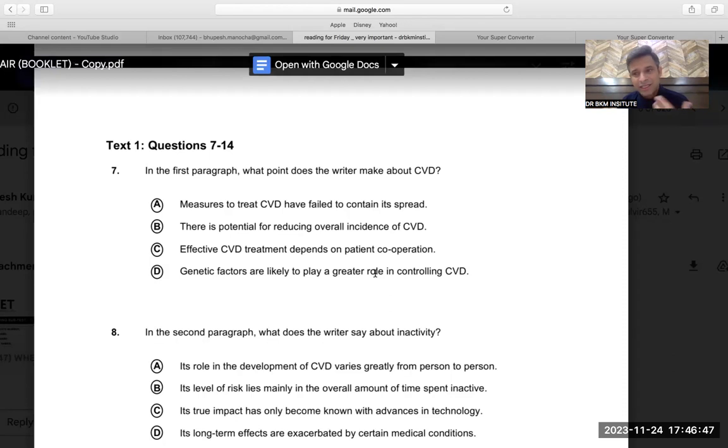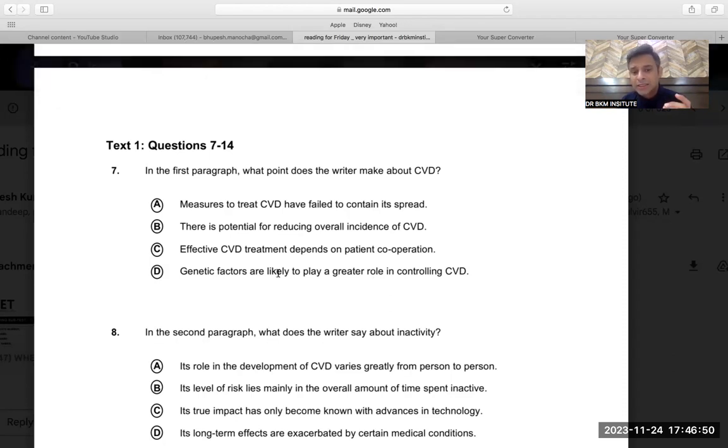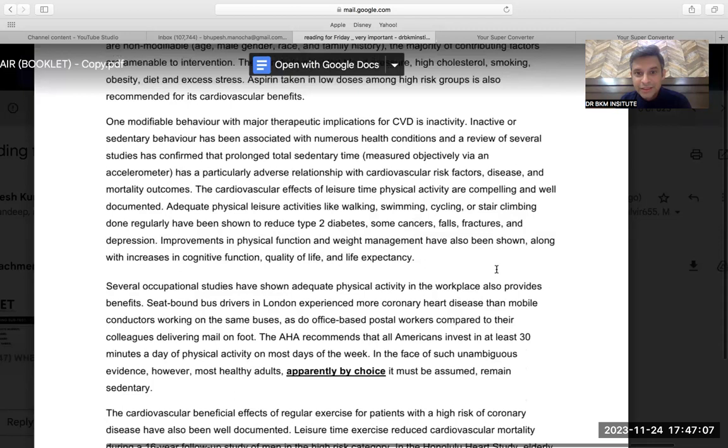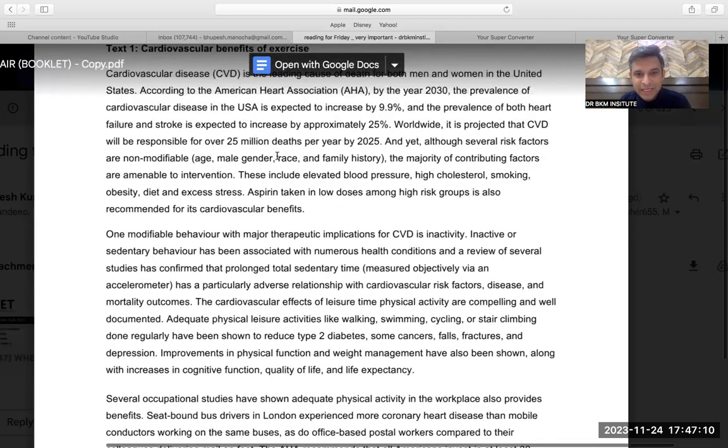Genetic factors, nothing like genetic factors. They were saying genetic factors are likely to play a greater role in controlling CVD. But the paragraph says that several factors like genetic factors do not play any role in controlling, because they are uncontrollable factors. Where genetics was given in the bracket: age, gender, race, family history, or genetics. They were saying these factors are non-modifiable. So it means genetics is not going to play any role in controlling this CVD. So that is how you do these easy questions.